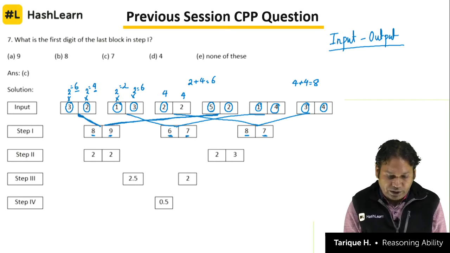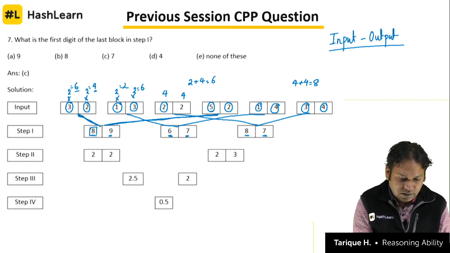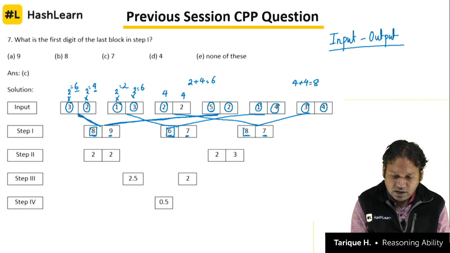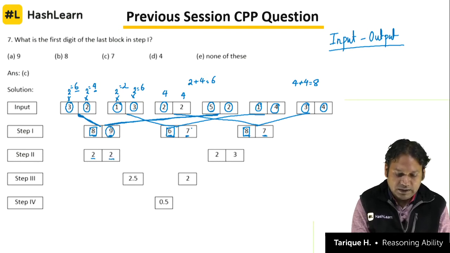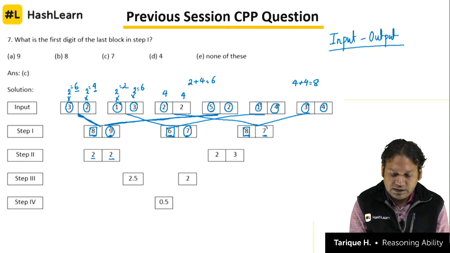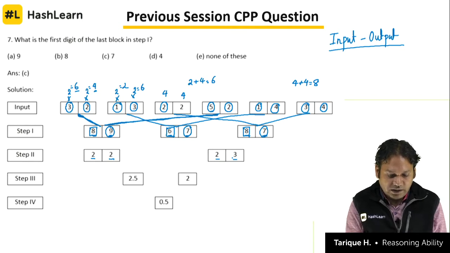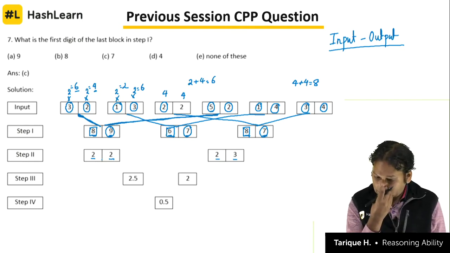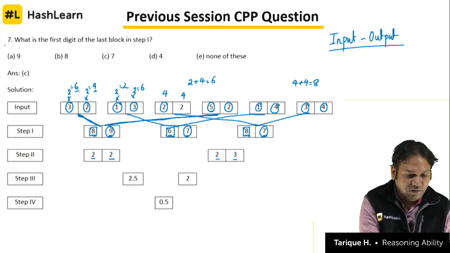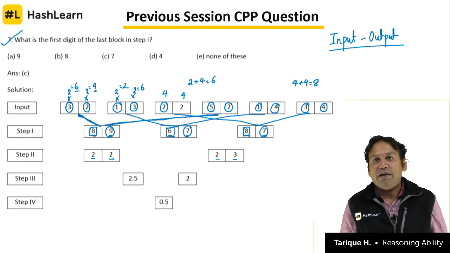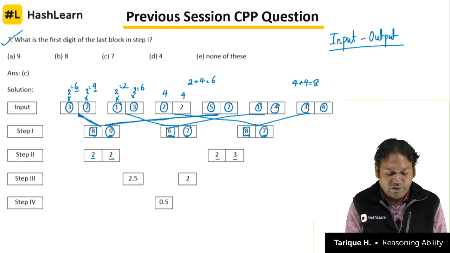Now how did we get 22? So let us look at this. 8 plus 6 is 14, plus 8 is 22, so that is 2 2, and 9 plus 7 is 16, plus 7 is 23, that is 2 3. Clear? Now to get here the number 22 and 2.5, so that is the first digit, and the same way we can continue further to get 2.5.